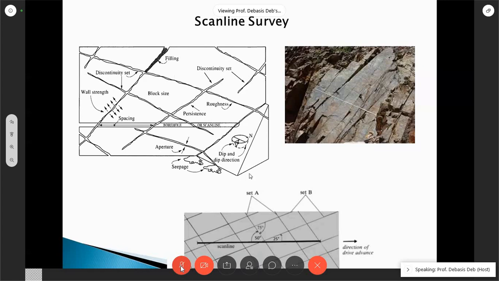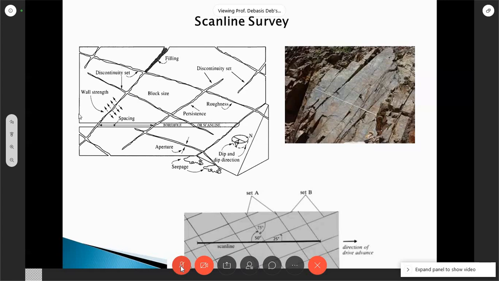Means we like to find out how much is this distance, and that's why we carry even the vernier scale, we carry tape, we carry a hammer, we carry many things.